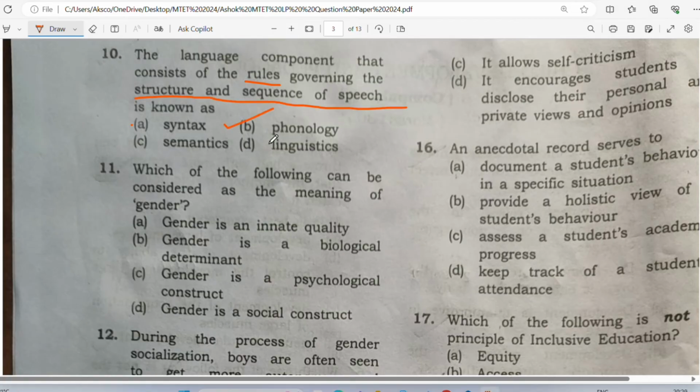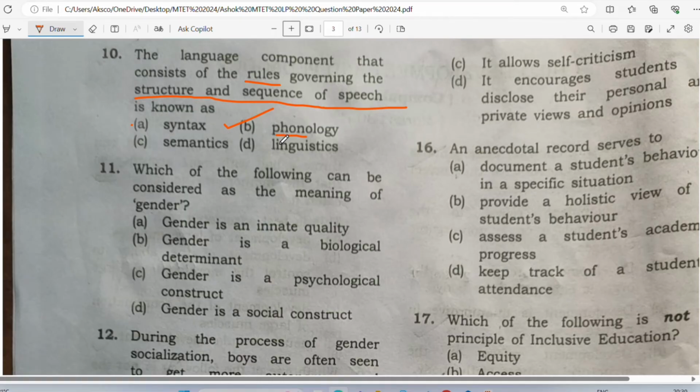Phonology means the rules of speech sound. Whenever you hear the word phone, you understand it has something to do with sound. Then linguistics is the study of languages, right? Then semantics. What is semantics? It is the rules relating to the meaning of languages. Then syntax means the rules of sentence structure. So what do you think, which one will be the correct answer?